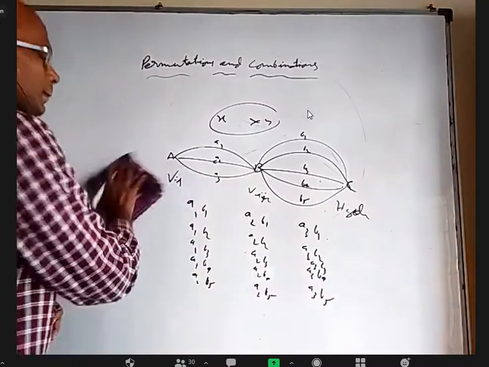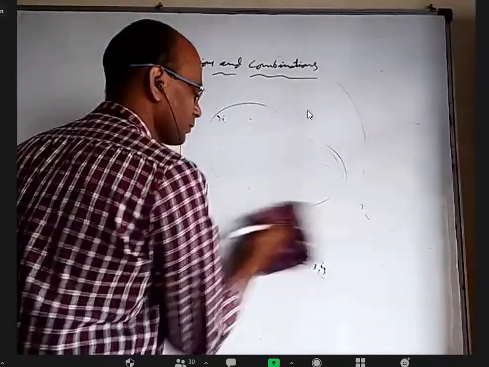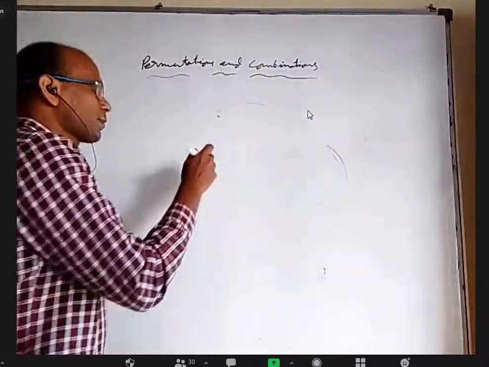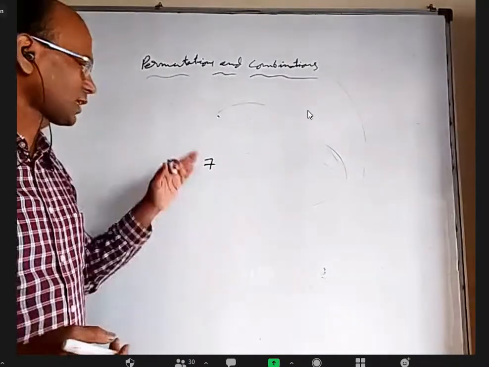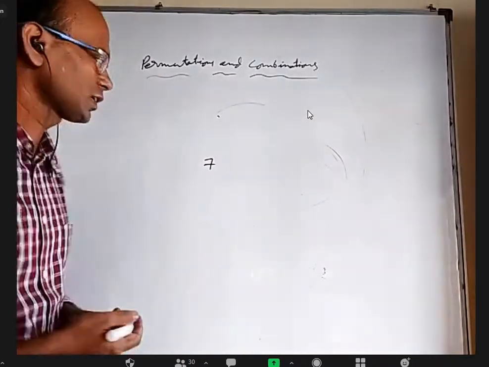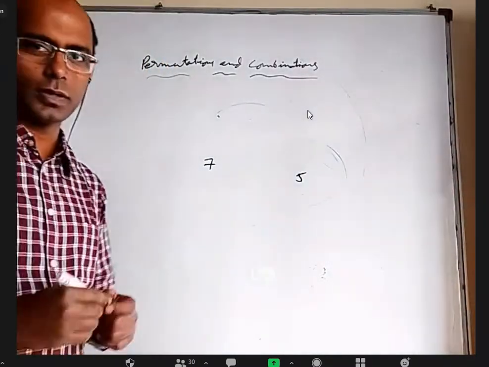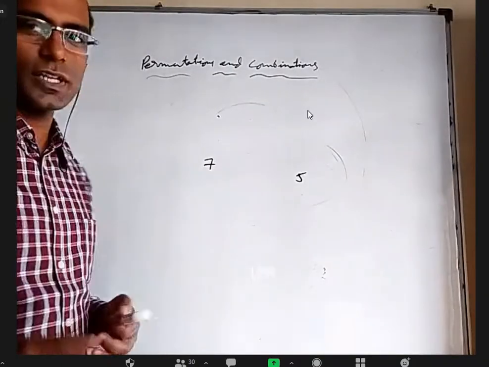Okay, the same thing can be explained in different ways. Let us say somebody has 7 trousers of different colors, and he has 5 shirts of different colors. He has to wear a trouser, and he has to wear a shirt.